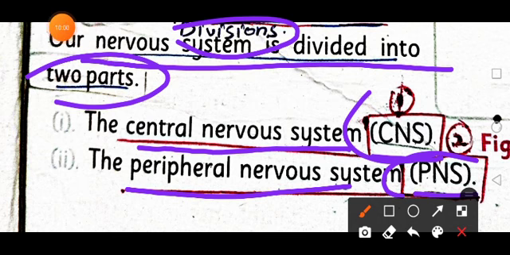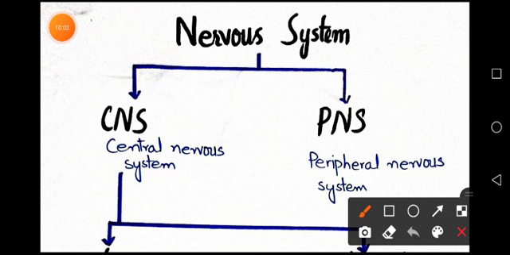Now students, what we studied in today's lecture, we have discussed the nervous system. So what is the nervous system? The nervous system is an organ system in a human body which carries messages from one part of the body to another part of the body and makes us feel and react to things and situations. It consists of neurons and tissues that regulate stimuli and responses. And what is stimuli? Stimuli is any detectable change in the environment.